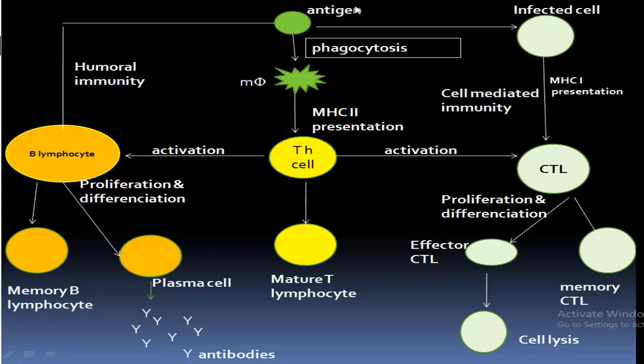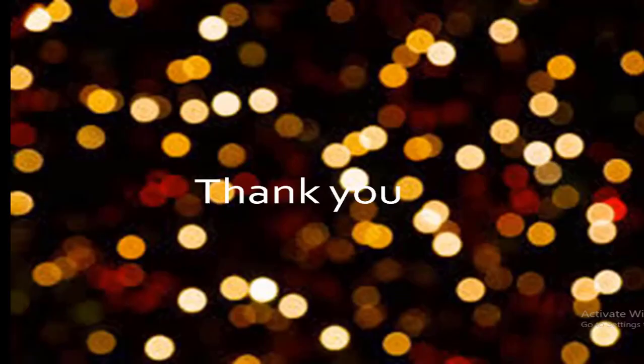In the second pathway, when the antigen infects a cell, part of the antigen is showcased with MHC1 to the cytotoxic T lymphocytes. After activation by the T helper cell, the cytotoxic T lymphocytes proliferate and differentiate into effector cytotoxic T lymphocytes and memory cytotoxic T lymphocytes. The effector T lymphocytes lyse the infected cell by producing granzyme and perforins. So the main goal of this pathway is the production of the memory B cell and the memory cytotoxic T lymphocytes. That was all about the mechanism of how vaccines work.